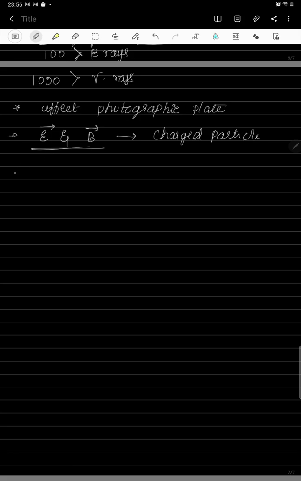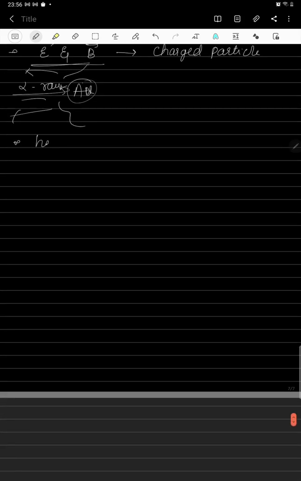Next, if an alpha particle hits gold, it is going to scatter. Alpha radiations are scattered by elements like gold. That is the next property. And next, they produce a heating effect.